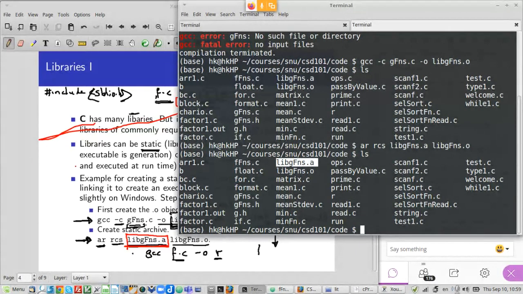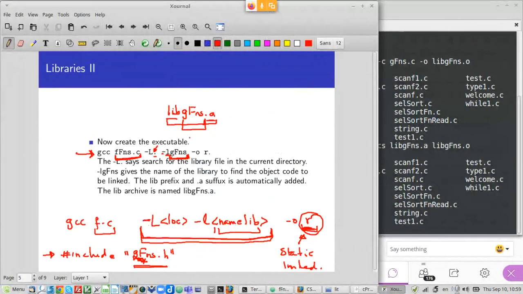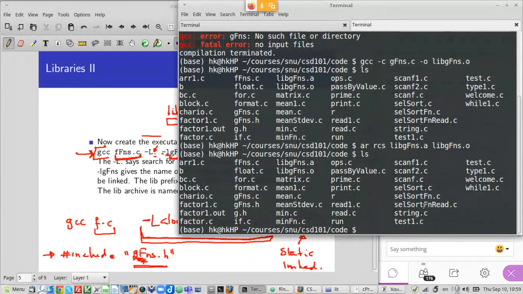Once you have done that, you compile and execute using this command. Give minus L and the location. In my case, the library is in the same directory, so it's the current directory, indicated by a dot.